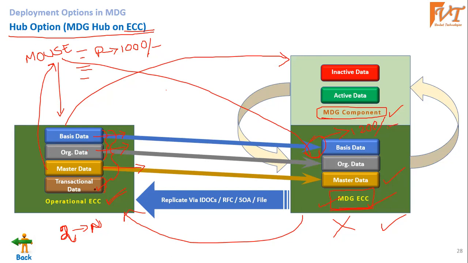Now these transactions use master data, but when we have MDG in place, then when we govern this master data, we need to send it back to the source system. Then it will be corrected to 1200, and this updated master data will be used by the transactional data or any operations in the system. So that is nothing but an MDG hub on ECC.